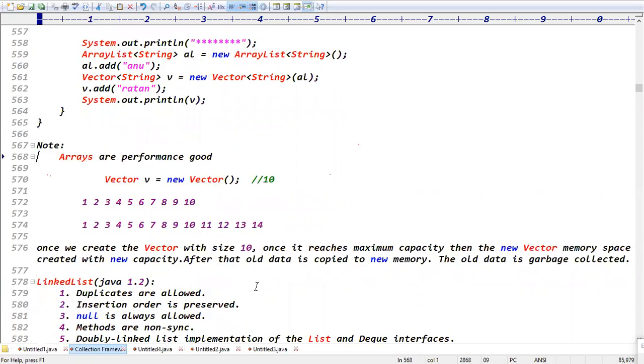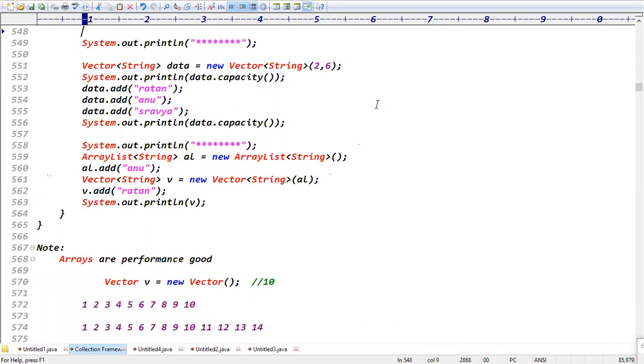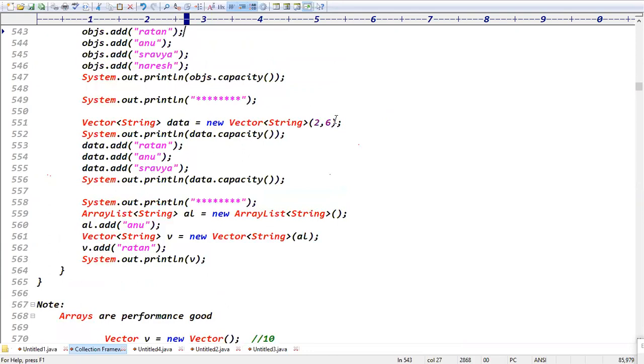Good. Guys, I said arrays' performance is good, right? And collections are a bit slower performance-wise. Yes, the increment value given is 6, right? Every time it is incremented by 6 only, not doubled every time. Once it reaches max capacity, it grows by 6. After reaching 8, it will become 8 plus 6, that means 14.